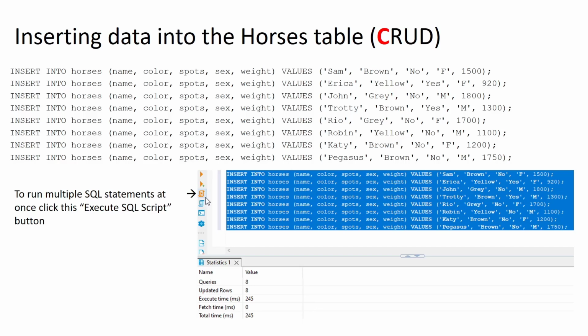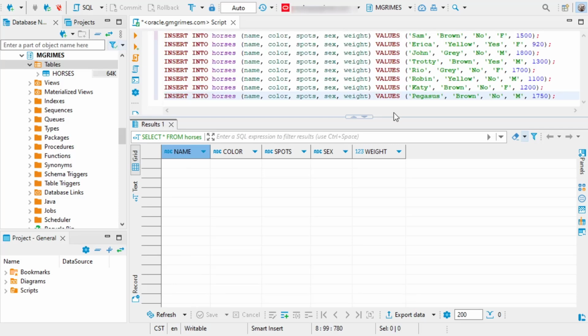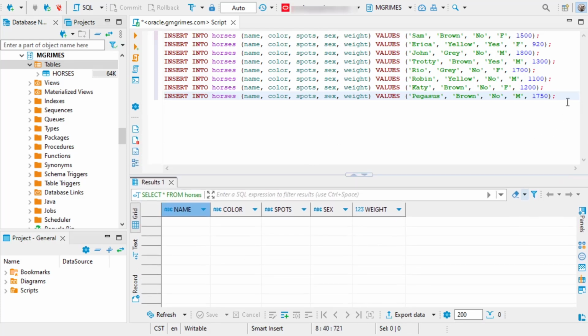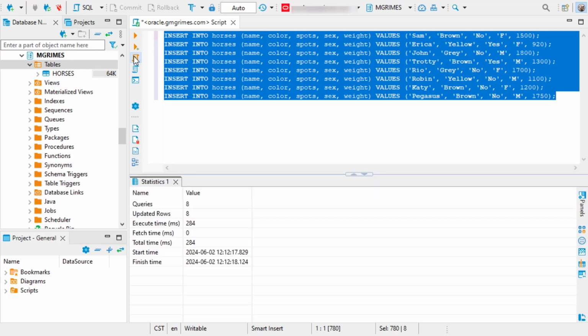So again, I'm just going to switch over to Oracle and copy and paste these insert statements from the documents posted to Canvas. So here we're inserting data about these horses. Since we have multiple SQL statements here we want to execute, we need to click this third button here, which is to execute a SQL script, as opposed to this first button up top, which just executes a single command. So since we have multiple insert statements here, we're going to click this third button. And when we do this, we see that we have inserted 8 rows into our table.